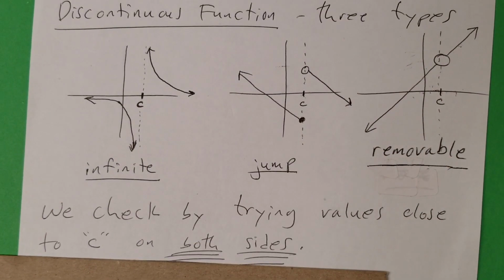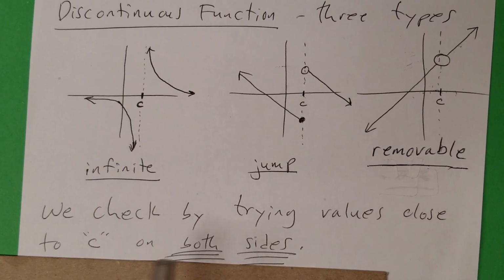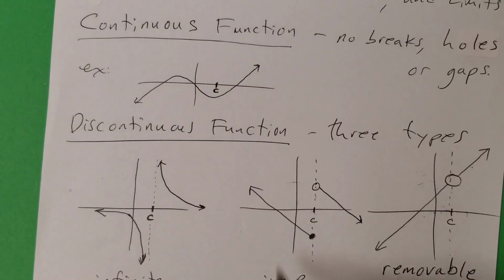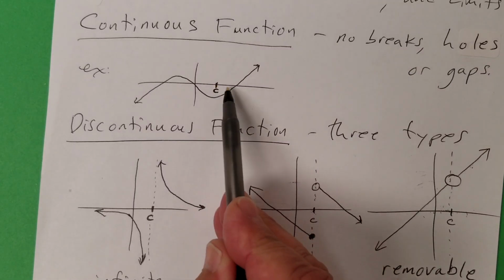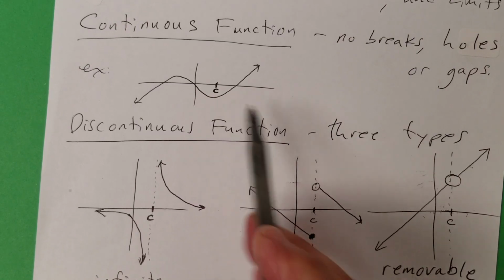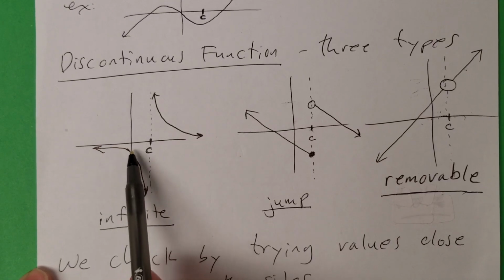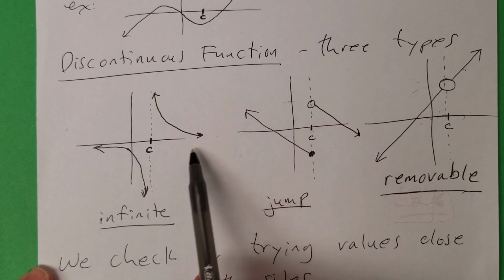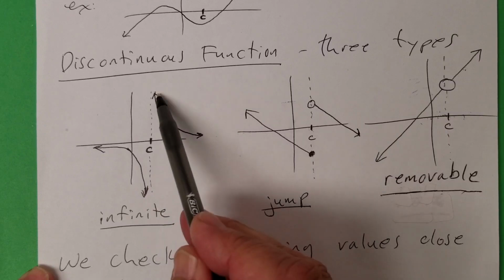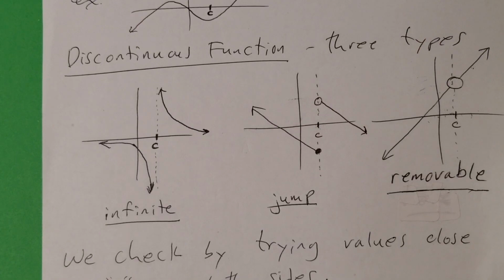So our job is to check if it's continuous by trying values close to whatever x we choose, right? Close to that on both sides. So if you look at this number here, we check on the right, we check on the left. Yes, everything is there. We come here, we check on the left, it's going down, down, down. We check on the right, it should be down there. Oh, it's not down there, it's up here. So then we know it's not continuous. Okay, so we got to check both sides.